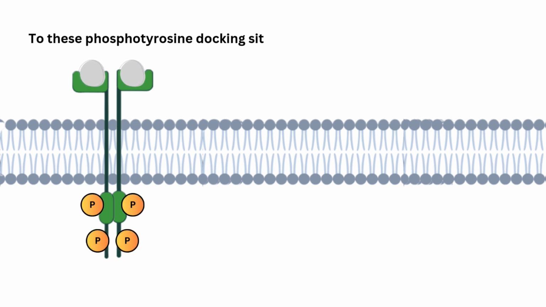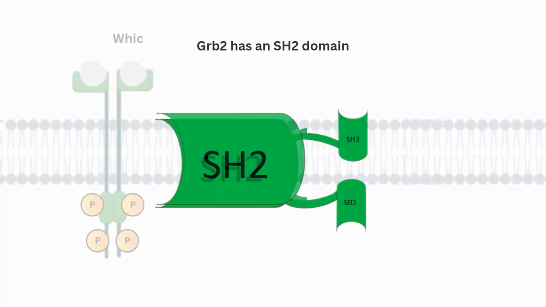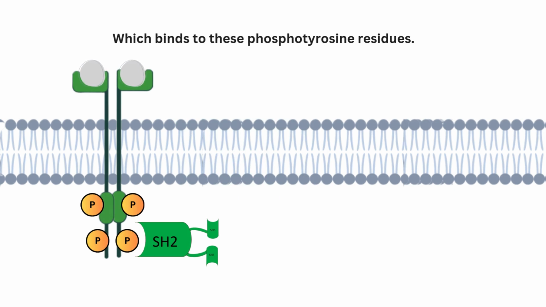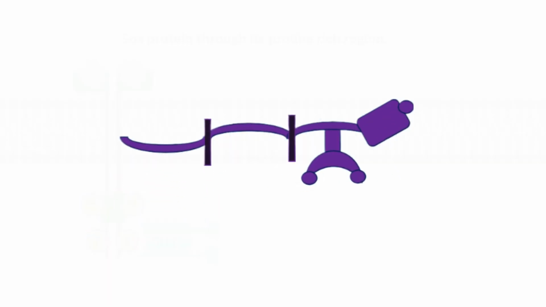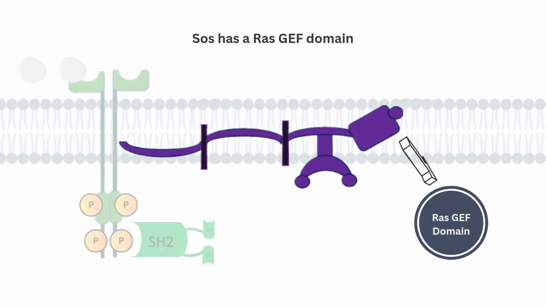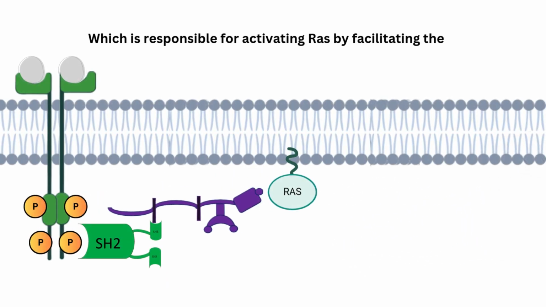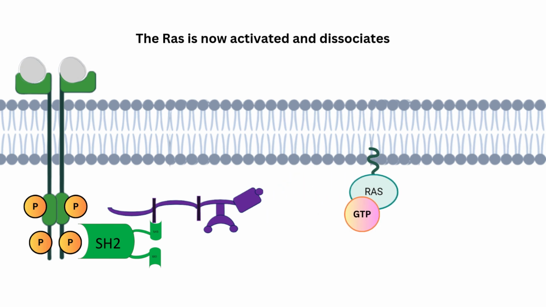To these phosphotyrosine docking sites, an adapter protein called GRB2 docks. GRB2 has an SH2 domain which binds to these phosphotyrosine residues. One or both of the GRB2 SH3 domains bind to a SOS protein through its proline-rich region. SOS is actually a guanosine nucleotide exchange factor, helping in GTP exchange. SOS has a RAS-GEF domain which is responsible for activating RAS by facilitating the exchange of GDP for GTP on RAS. The RAS is now activated and dissociates.